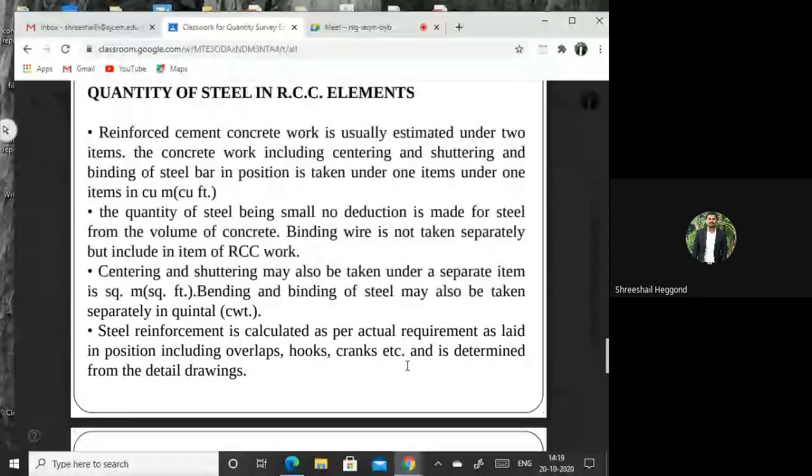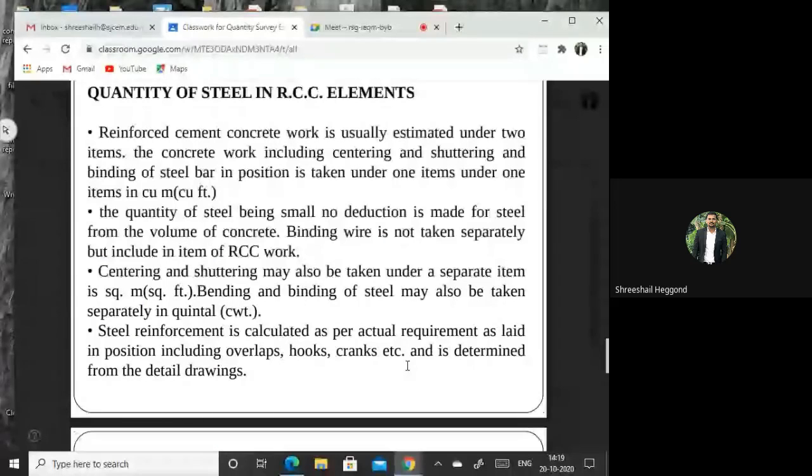Next, the quantity of steel being small, no deduction is made for steel from the value of concrete. If you are designing a concrete beam, the value of concrete will not be deducted for the steel, because steel will be a maximum of 1 to 4% only in the reinforced members. Therefore, there will be no deduction in the concrete. It will be a negligible value in the concrete members.